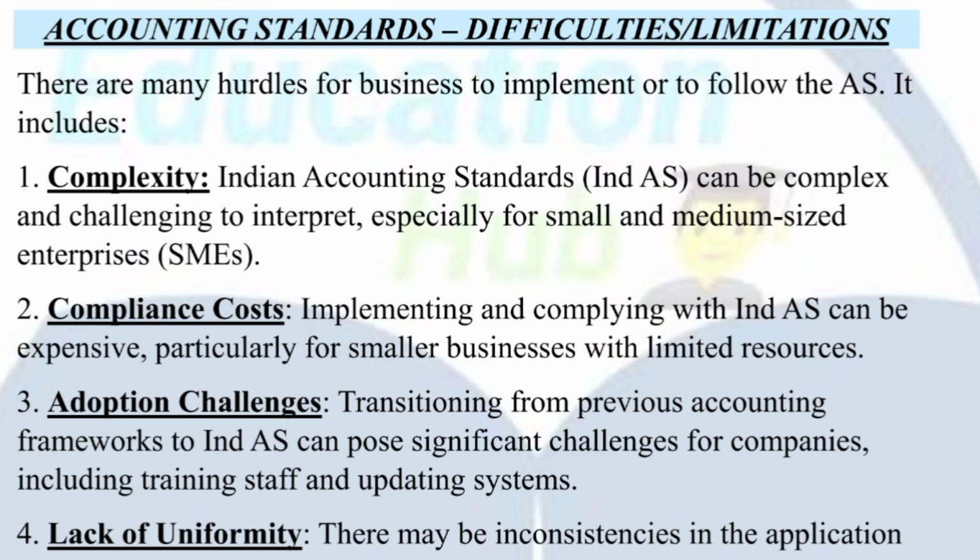So you can say that only a company which has a deep understanding of complex transactions and accounting principles can use the accounting standard perfectly. Otherwise, other companies, especially small or medium sized companies, face difficulties. Hence, it is very complex for those companies to implement accounting standards in their businesses. Okay, so this is the very first common major problem or limitation under the accounting standards.